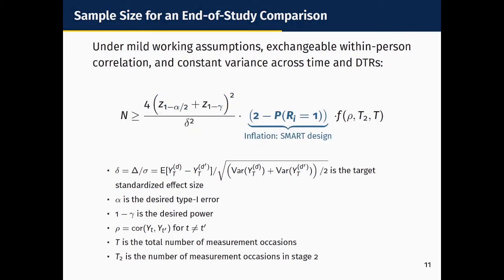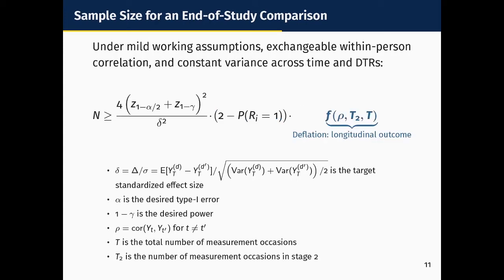The second term is an inflation factor that's associated with our SMART design. R here is an indicator of whether an individual engaged with first stage treatment. So this term ranges from 1 to 2 and can be thought of as trading off between a 2-arm trial and a 4-arm trial. So if everybody's an engager and this probability is 1, nobody's re-randomized, so we just have to have a 2-arm trial. Whereas if everybody's a non-engager and that probability is 0, everybody's re-randomized, so we've got a 4-arm trial.